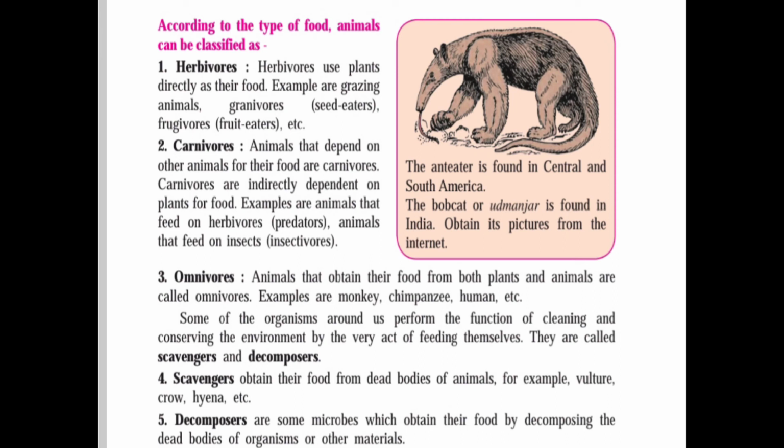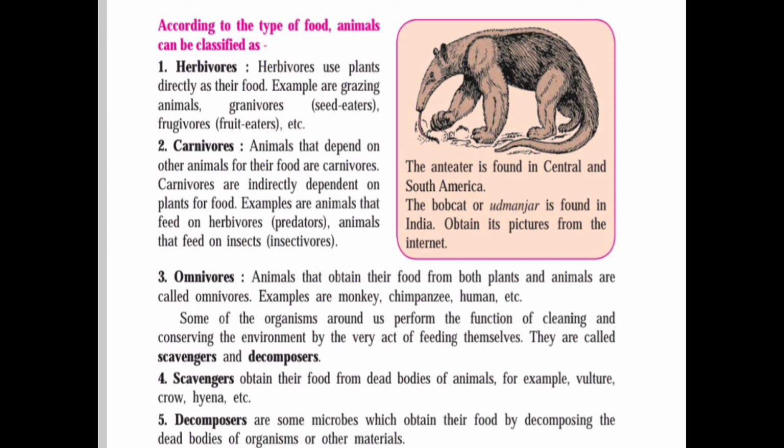Now, scavengers are animals that consume dead organisms that have died from causes other than predation, while scavenging generally refers to carnivorous feeding on carrion. It is also a herbivorous feeding behavior. Scavengers play an important role in the ecosystem by consuming dead animals and plant material.